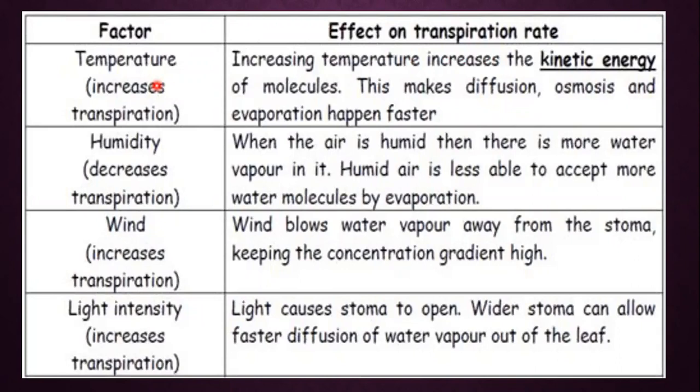Second factor that affects the rate of transpiration is humidity. We can define humidity as the moisture content of the air. So how much water is present in the air is known as humidity. You have experienced that sometimes we say it's windy, but it's feeling wet, and sometimes we say it's a dry air. So what is meant by humidity? The moisture content, the water content in the air is known as humidity.